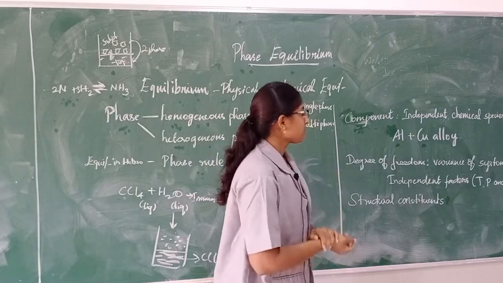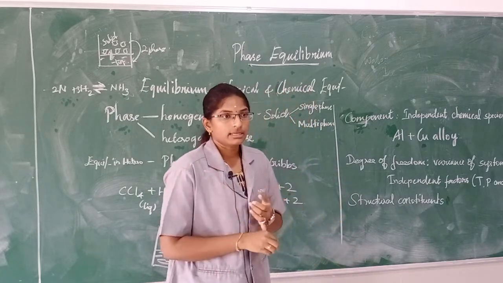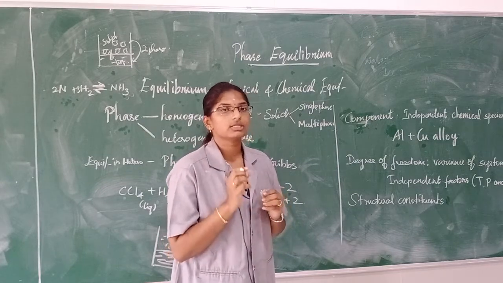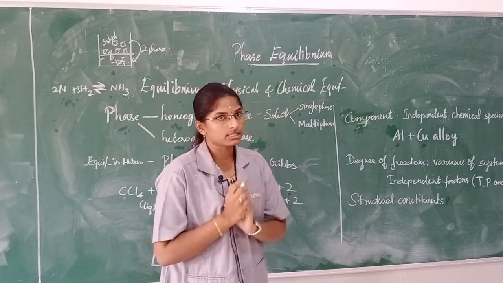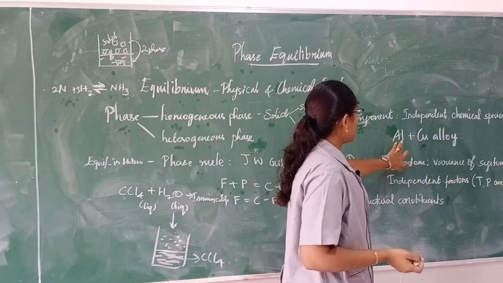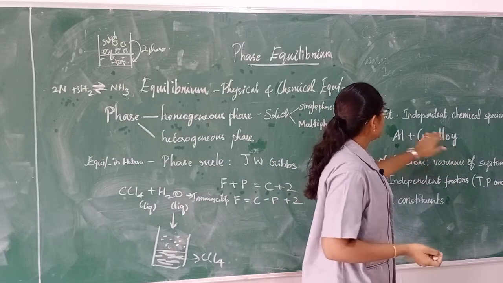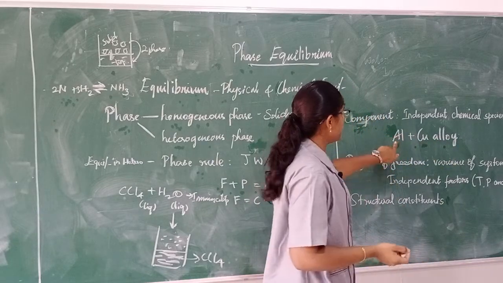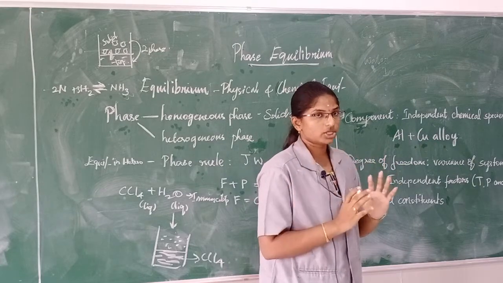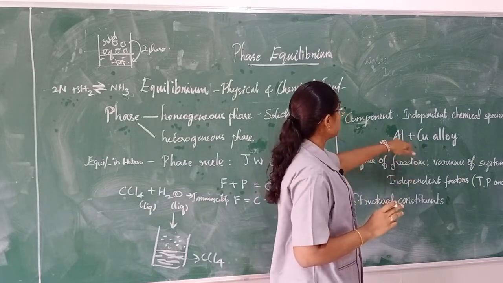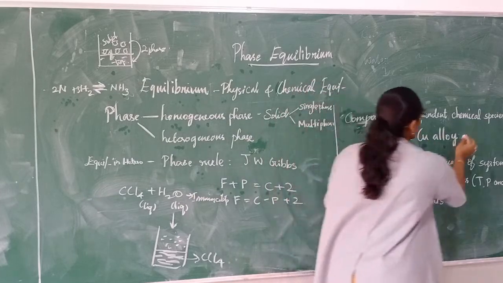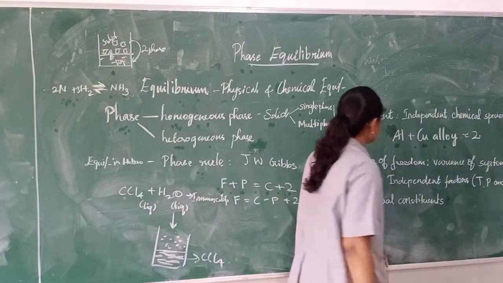For example, it may be an element, it may be a metal, it may be any other compound or anything, but it should be an independent chemical species. For example, when we take Al, aluminium plus copper alloy, it consists of two elements. One is aluminium and the other one is copper, but it exists in a single mixture. It exists in an alloy. So the components of this aluminium copper alloy is 2. It is a two component system.